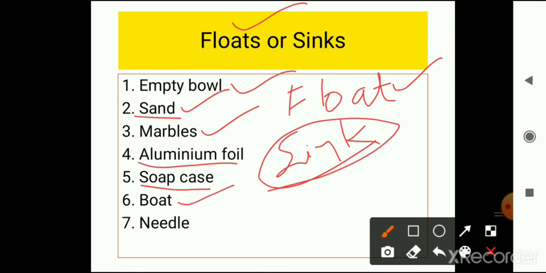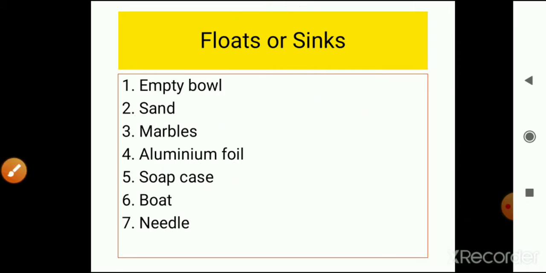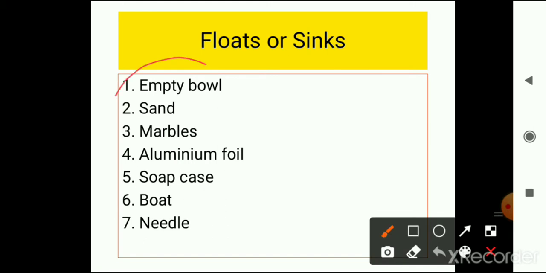A boat. It is also lighter than the water displaced by it, not by the whole sea water. We have to keep in our mind that the water displaced by it should be heavier than it, then it will float. Last one is a needle. It will also sink because it is heavier than the water. So with these things you can also do your own experiment and note down your results. I hope you will do the experiments.